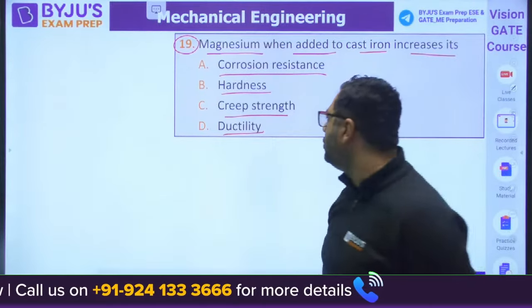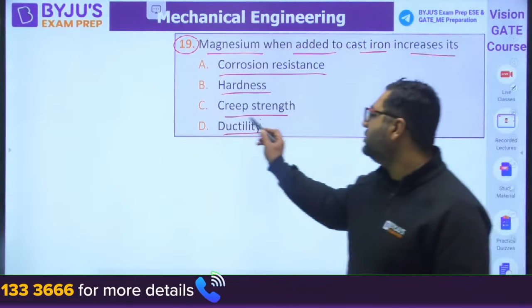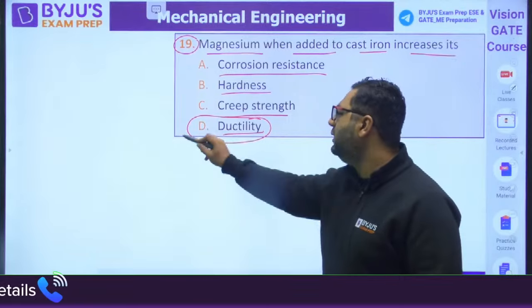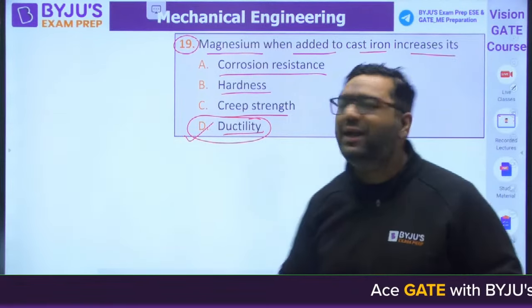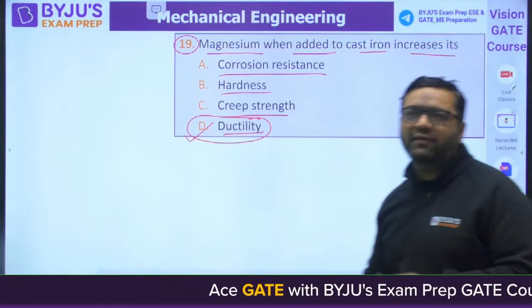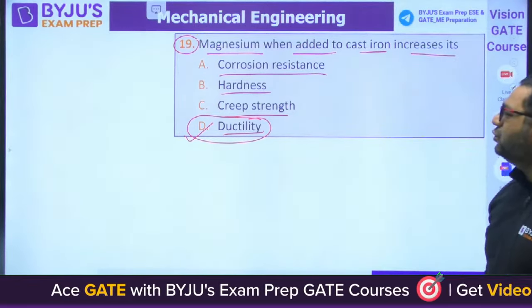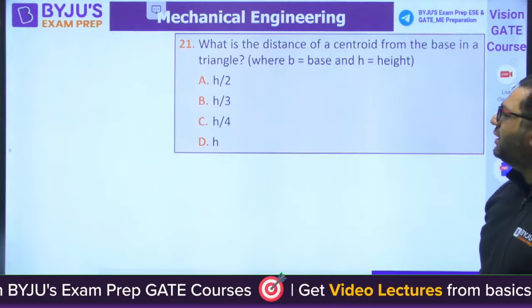BYJU'S is saying the answer to be B. So guys, magnesium increases ductility actually. The answer will be D for this. It is already hard. You know that cast iron already has hardness. So moving to question number 21.